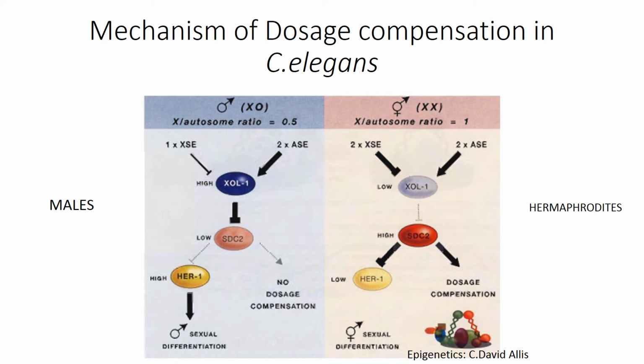This is where the counting comes in. The two X chromosomes in hermaphrodites produce enough dosage of XSE elements to override the activation of XOL-1 by ASE. Hence, the XOL-1 gene is repressed in them.